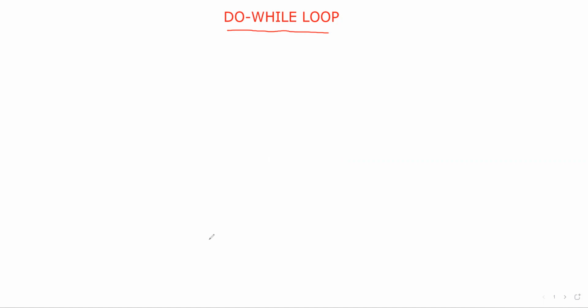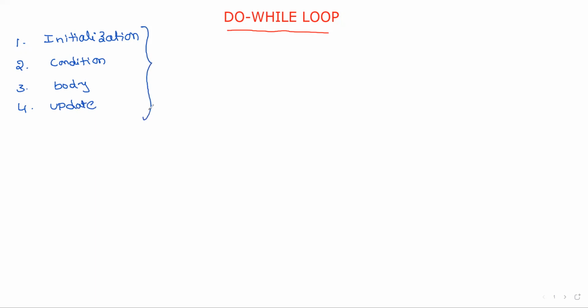Before going to this one, what are the four necessary points you have to remember? Whatever loop you consider, we have to remember 4 points. One is initialization, that is from which position we have to begin. Condition, that is where we are stopping. Now, body of the loop, the set of statements that are executed based on the condition, and then update. So these are the four compulsory points.